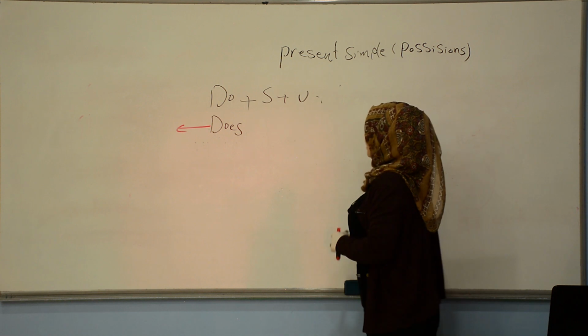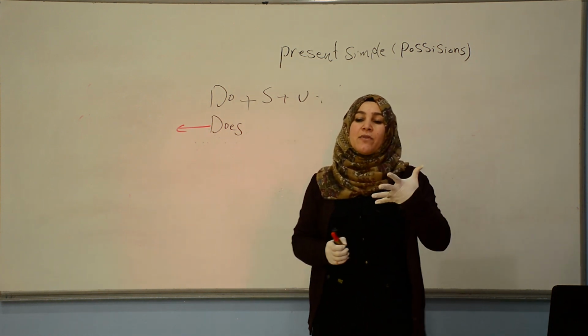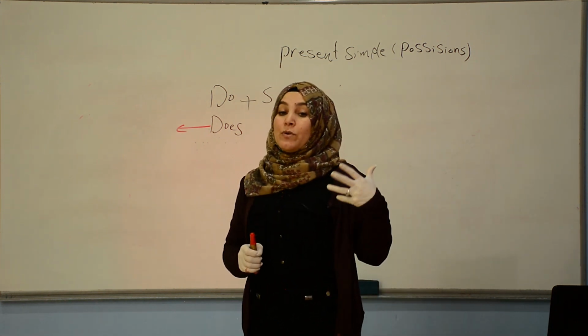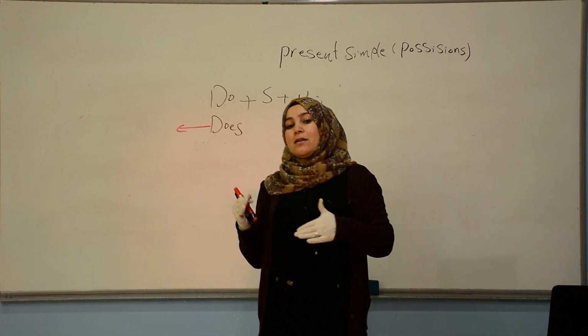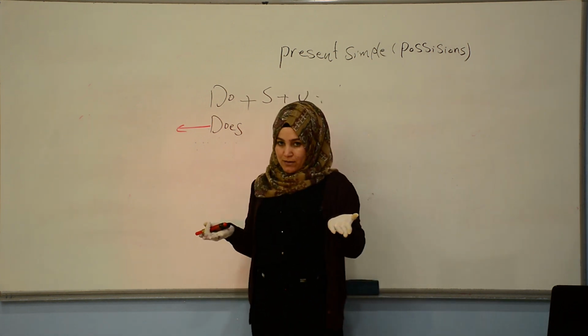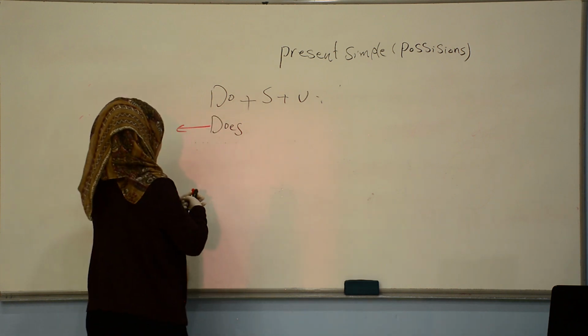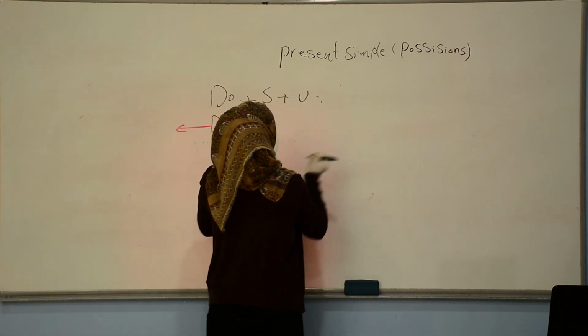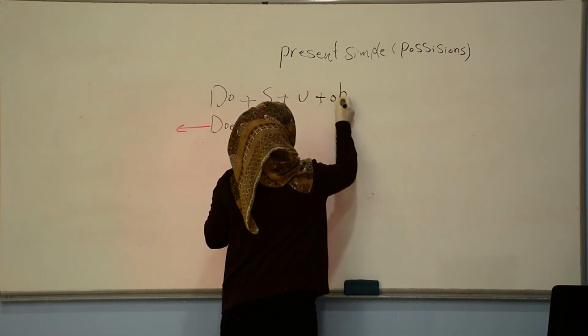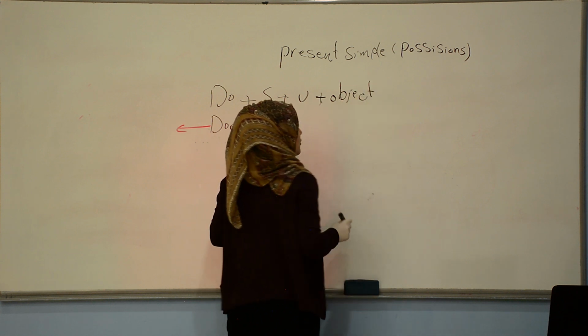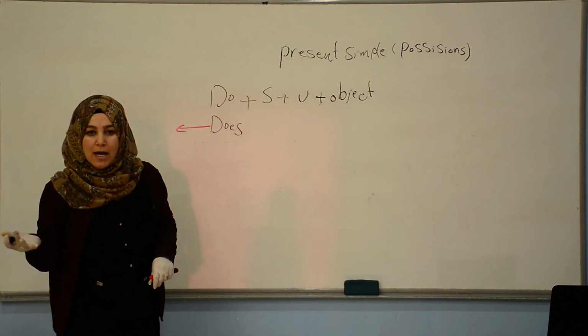Positions. Positions means what? To have something or to own something. So we're going to talk about these things that you have, that you own, plus verb plus object. Our object can be possessive, okay? The name of the things that you have.